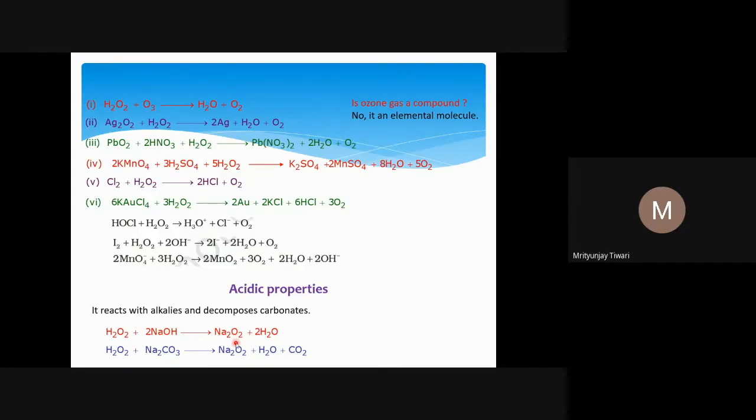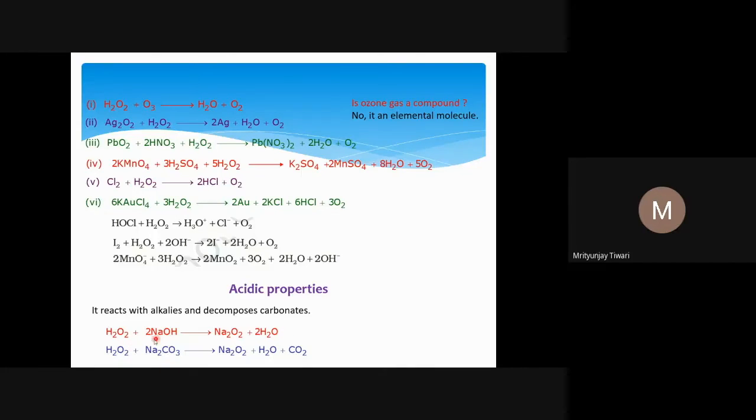And why are 2 Na+ required? This is O2 2-, the peroxide, and the 2- charge is there. To balance that charge we need 2 sodium ions, and the rest goes to 2H2O. So this is an acid-base reaction. This one is the base, and in the neutralization reaction, water is formed here.